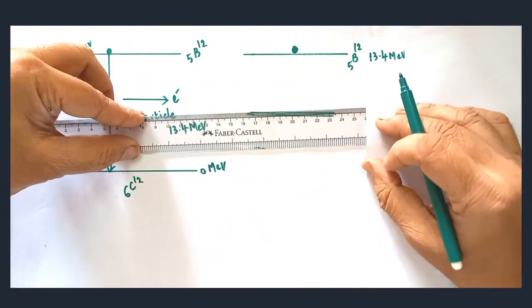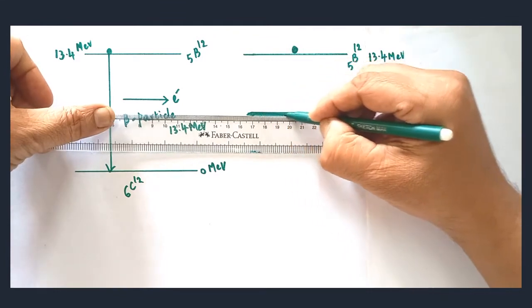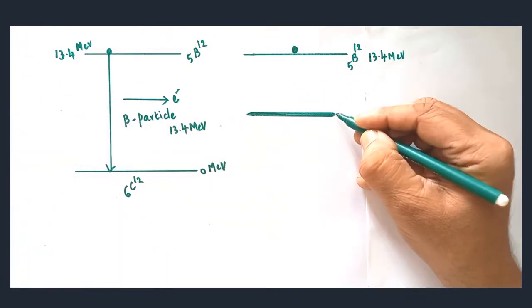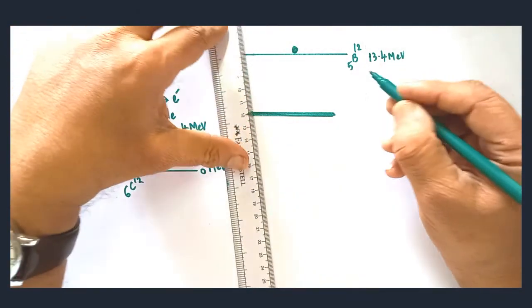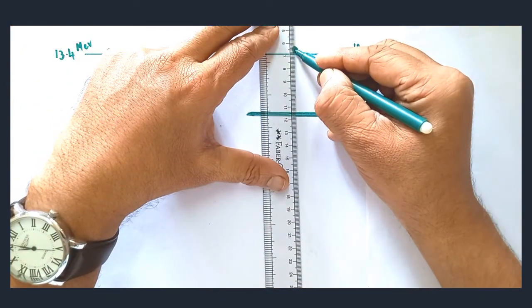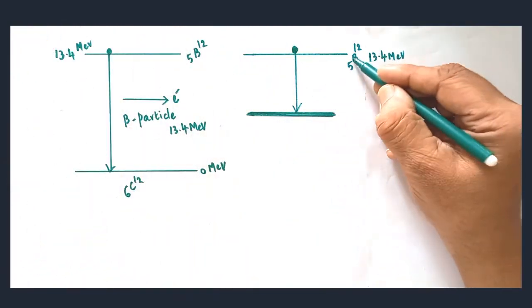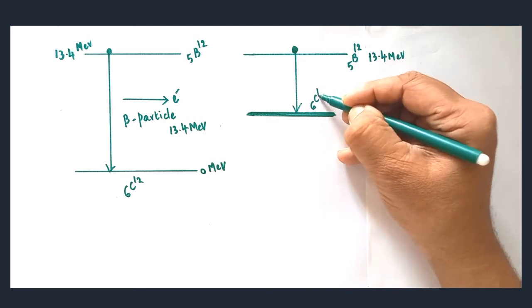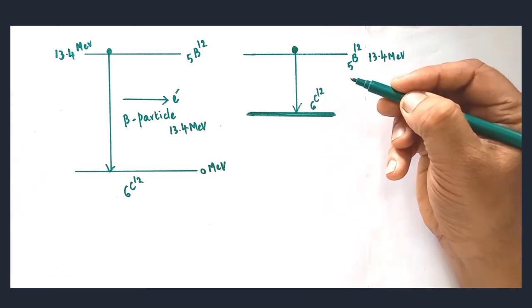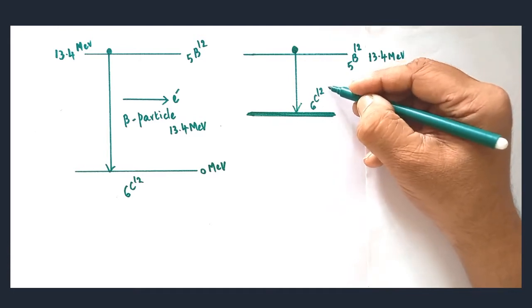But it is not seen here. Directly it has come down to the ground level. But here there is one intermediate energy level. There this boron 12 comes down to the intermediate energy level. That 5B12 is converted into 6C12. Here the 6C12 is in the excited state.